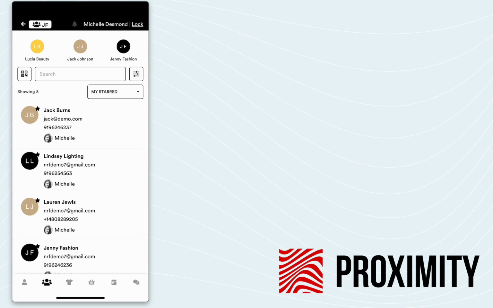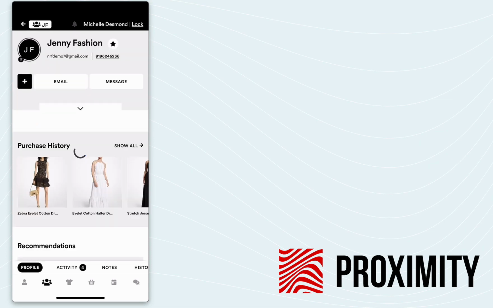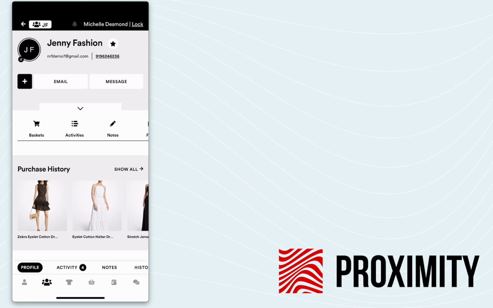those relationships through texting. So when we're looking at our customer hub here, we're going to jump into Jenny Fashion. Jenny Fashion is our customer. In order to communicate with her, you'll see at the very top of the screen we have an email icon, which we talked about in the previous episode. And in this episode, we're going to focus on the message icon.